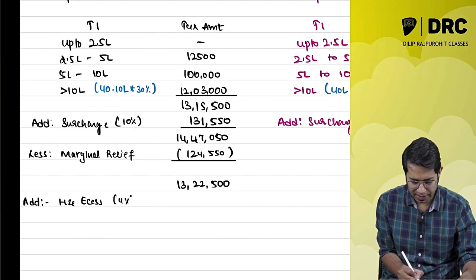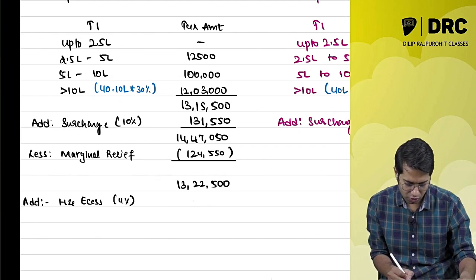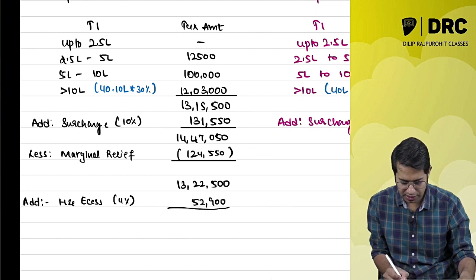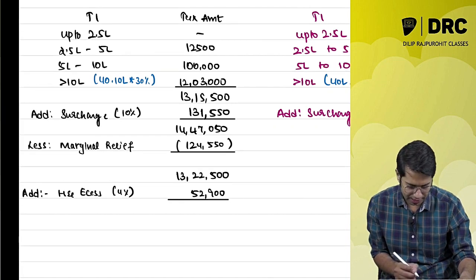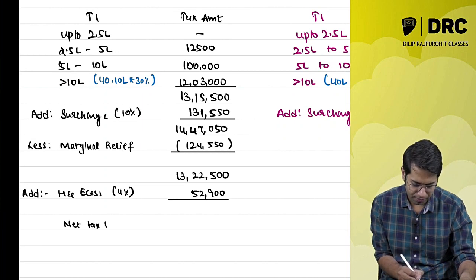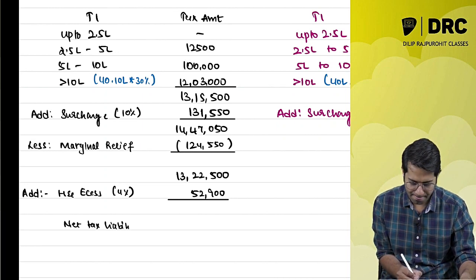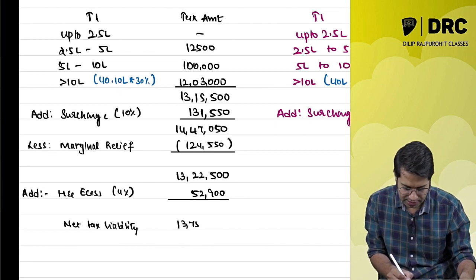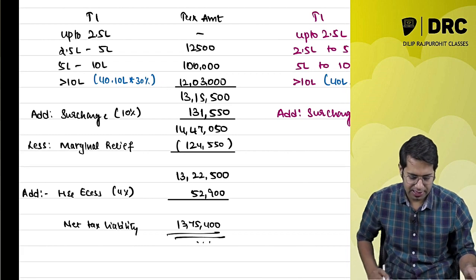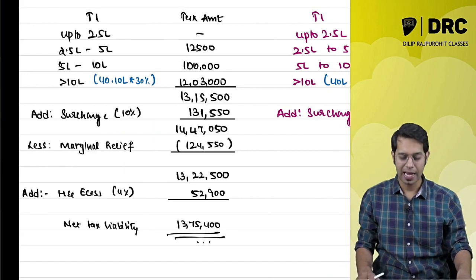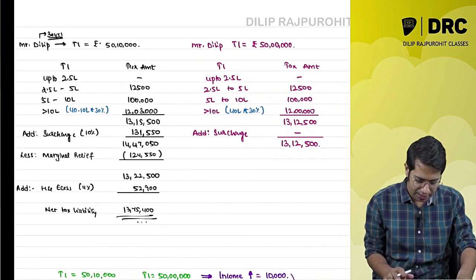How much is this health and education cess? 4%. How much does it come to? 52,900 rupees. Therefore, my net tax liability is how much, sir? My net tax liability is 13,75,400 rupees. Now please understand what the government is doing over here.